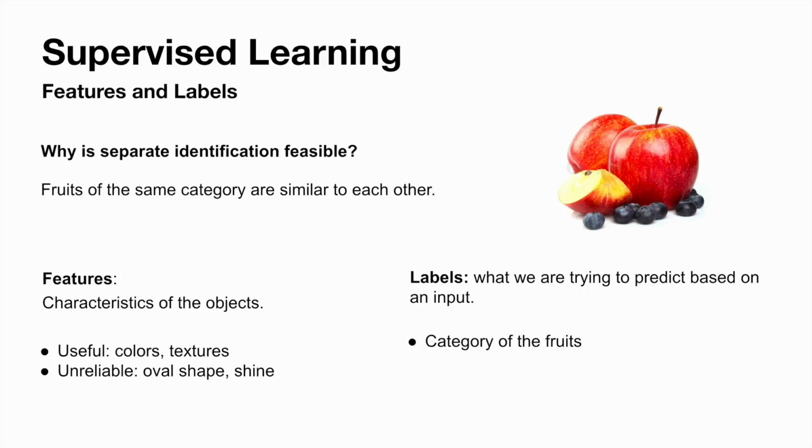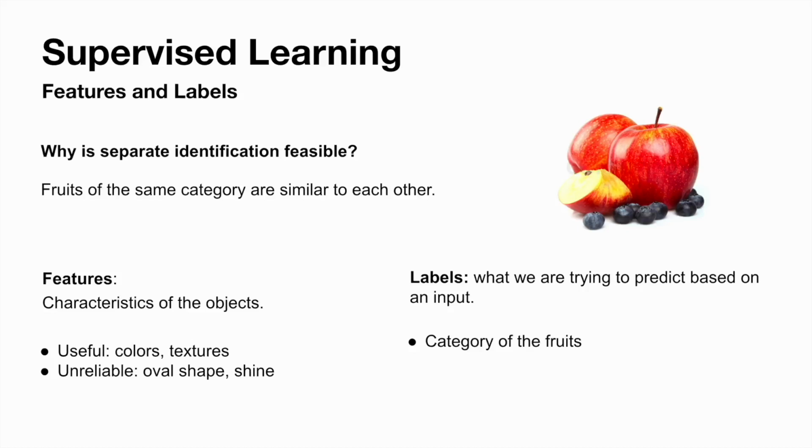We may ask, what should good features look like? The samples have to be quite different in this feature. Color is a good feature because apples and blueberries are different in color. In addition, the feature is supposed to be highly correlated with the target example. A feature like the age of the fruit is irrelevant because fruits do not have age. Labels are the thing we are trying to predict based on an input. Using the fruit example, the label would be the type of fruit predicted based on the image input: apples, blueberries, or bananas. The system now notes useful features in the input image.